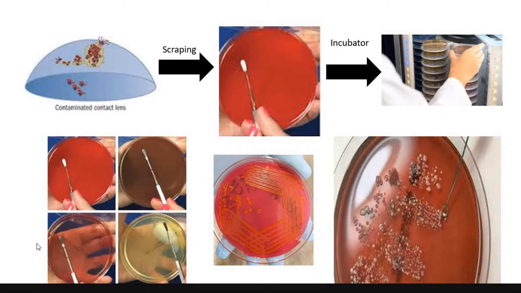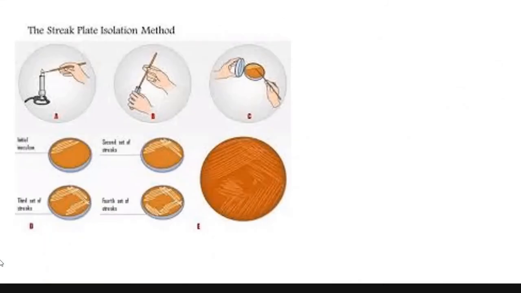And how do we isolate an organism? Again, there are different ways. One way is the streak plating method, where we take the organism and then we streak it in different directions in the Petri plate.